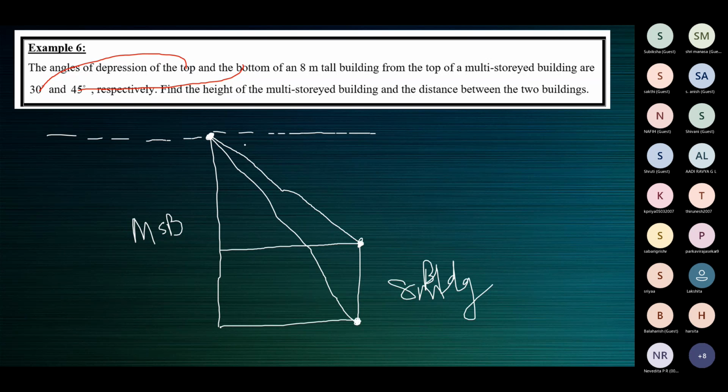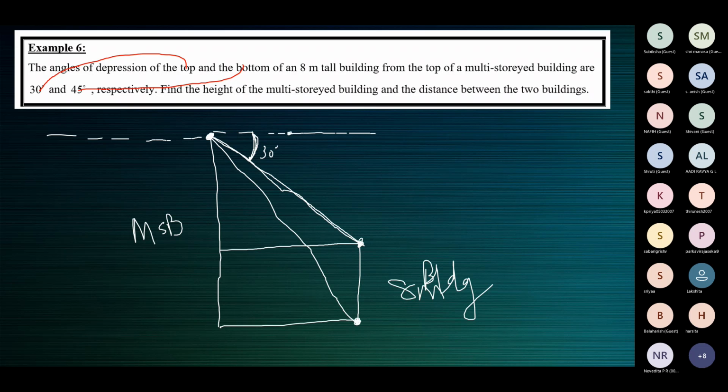Now the angle of elevation. This is the line of sight for the top of the building. So for the top, the depression is 30 degrees, from the line of sight to the horizontal.